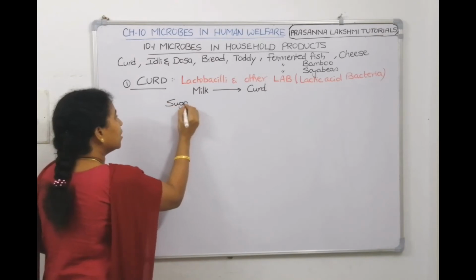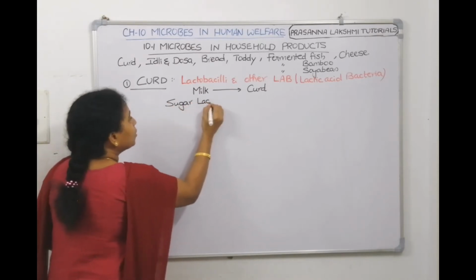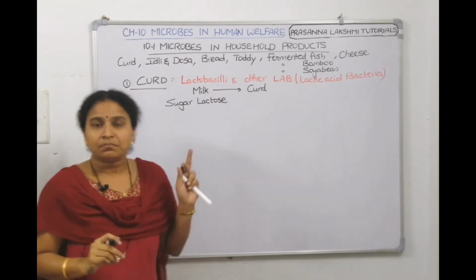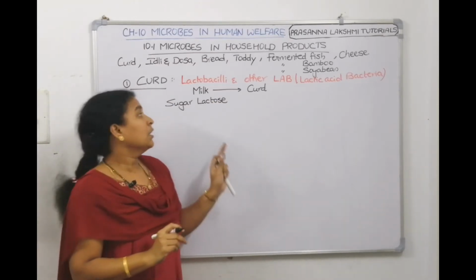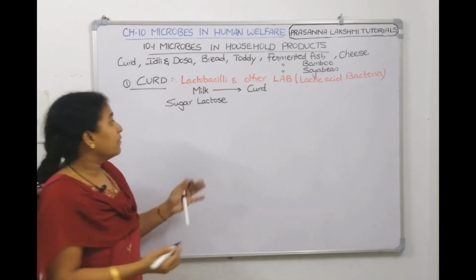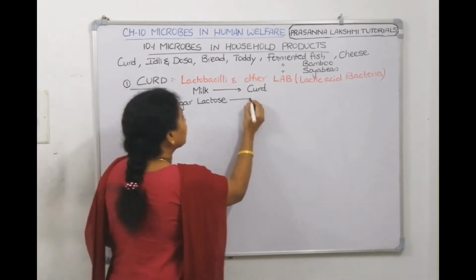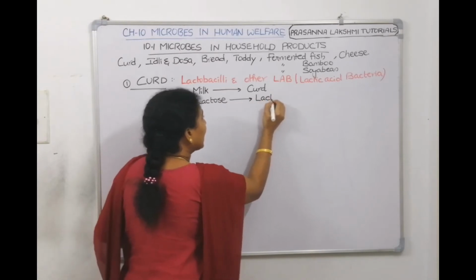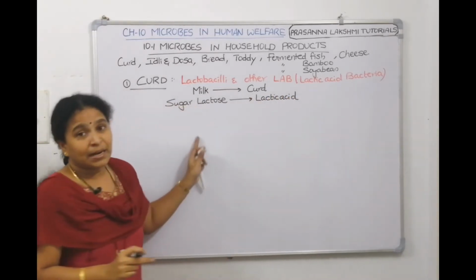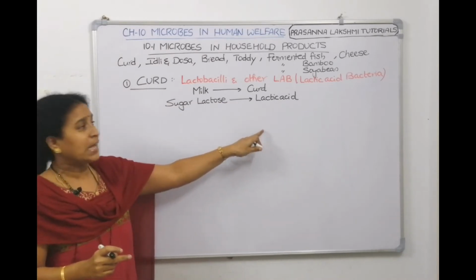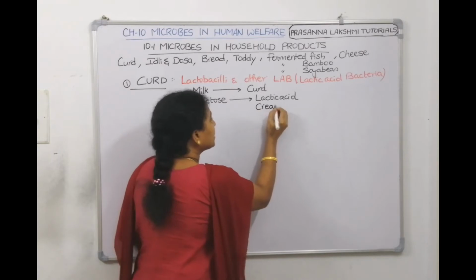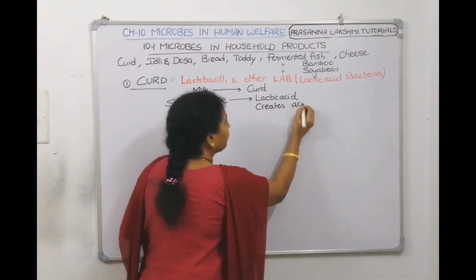What is the sugar present in the milk? The sugar present in the milk is lactose. Now, this lactose is converted to lactic acid. The bacteria convert the sugar lactose into lactic acid. Got it? They're converting lactose into lactic acid. Now, this lactic acid creates an acidic environment.